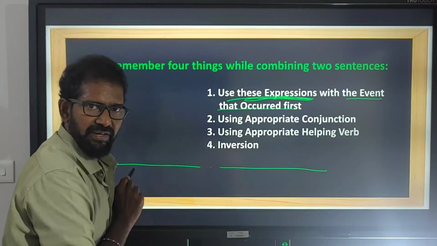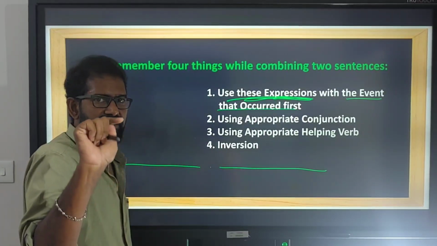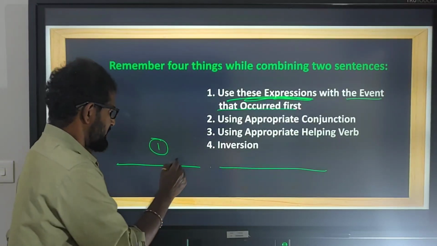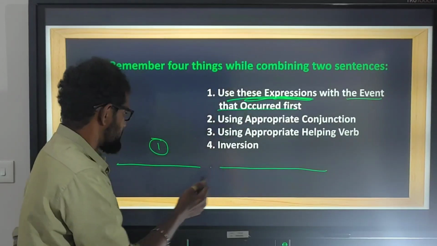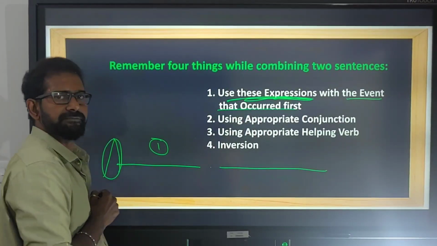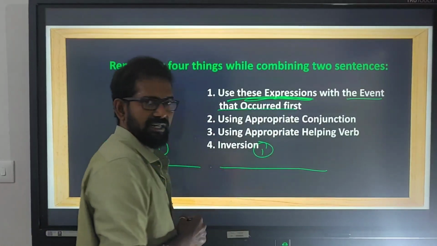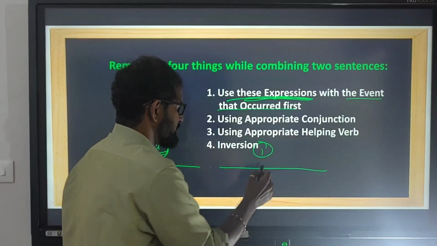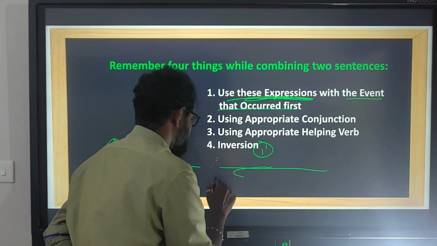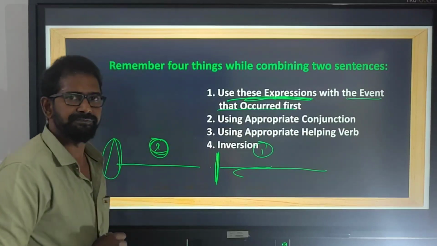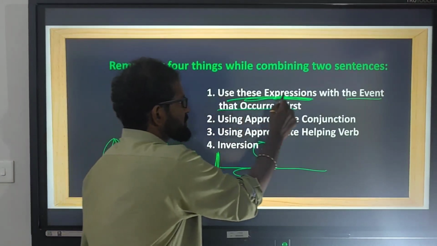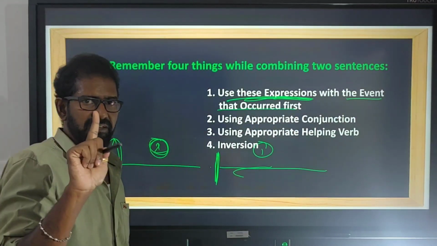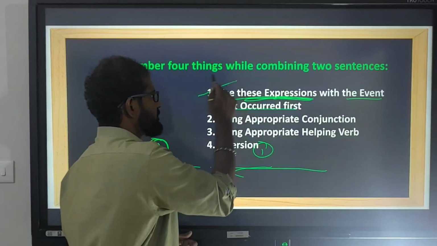Two sentences will be given. First, you decide which is the first occurred or first completed sentence. Suppose this is the first completed sentence. Then hardly, scarcely, barely, no sooner must be added to this sentence. Suppose this is the first completed sentence and this is the second. Then hardly, scarcely, barely, no sooner should be added to the first one. So you need to be very careful. Use these expressions with the event that occurred first. You need to keep this in mind.